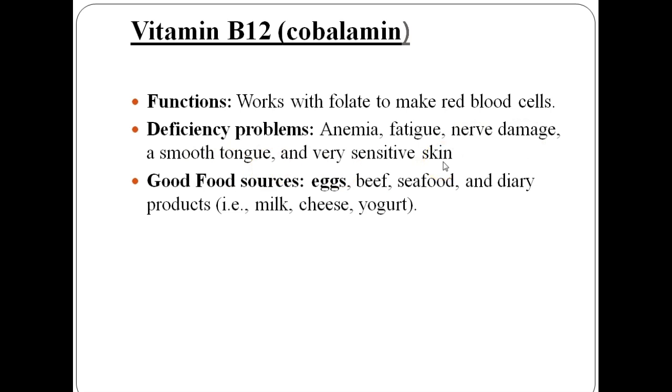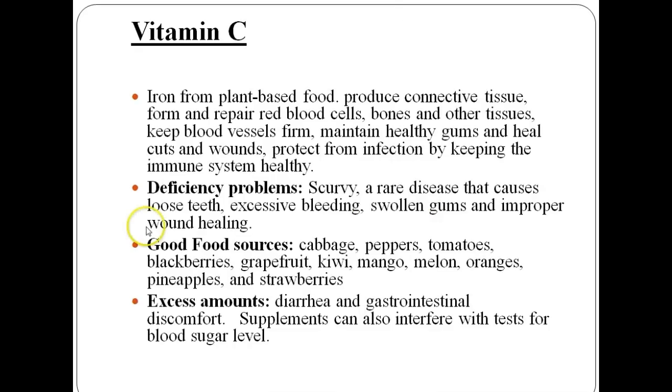B12 deficiencies may be hidden when extra folate is taken to treat or prevent anemia. Strict vegetarians who eat no animal products are the most likely to develop vitamin B12 deficiencies. So, children who do not absorb vitamin B12 may also be affected by these deficiencies. The good food sources of vitamin B12 are egg, beef, seafood, and dairy products, that is milk, cheese, and yogurt.